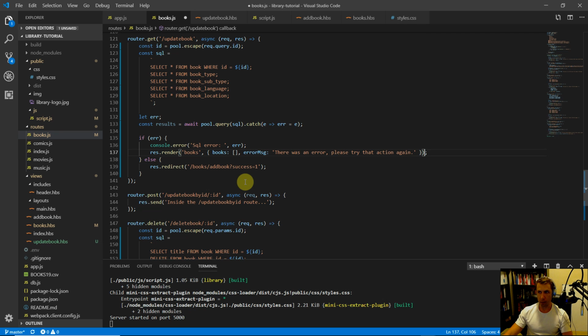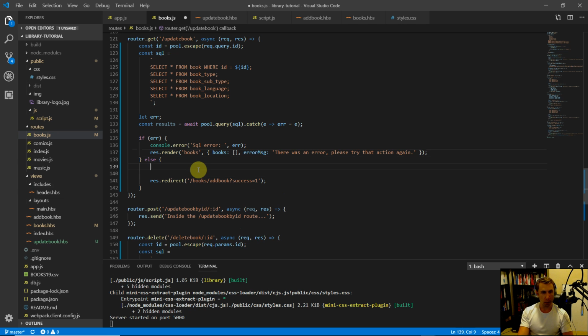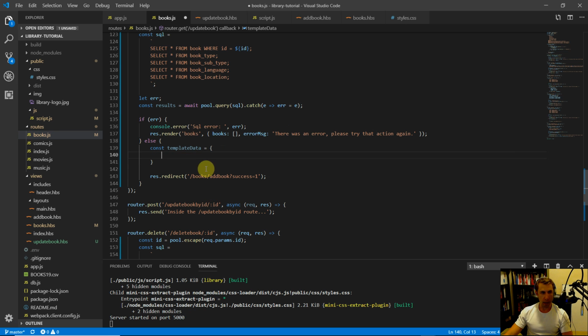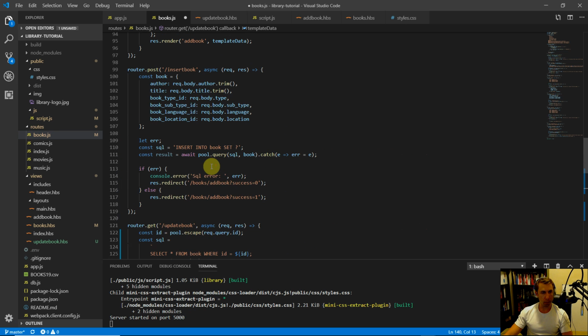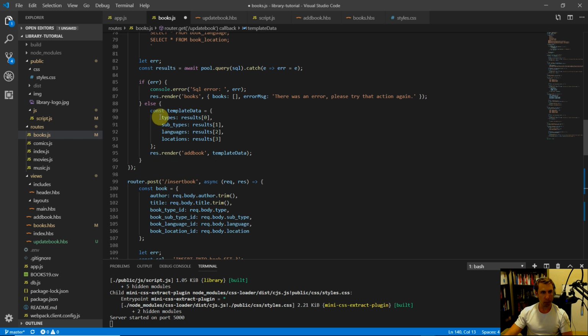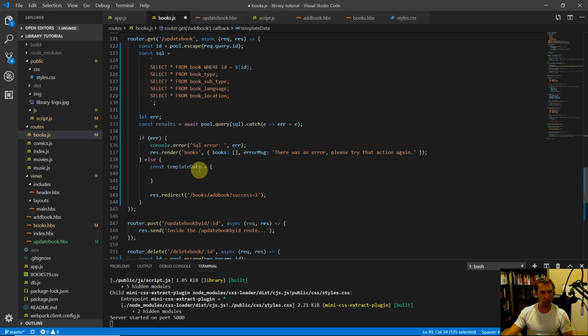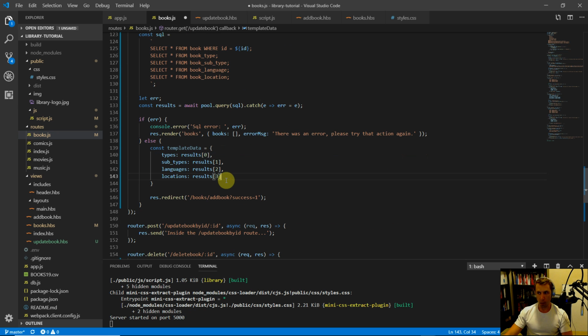Okay, and if there was not an error, we're going to need to pass in some data here. So let's do const templateData. Open up a new object here. And it's going to be pretty similar to the add book. So let's come up here and grab all of this. It's going to be almost the exact same as this template data. So let's come back down to update book. Let's paste that in here. So we're going to have types, result of 1, languages.